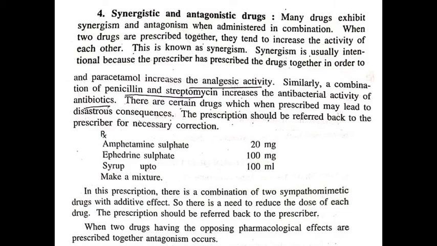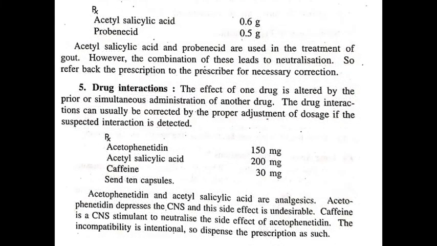When two drugs having opposing pharmacological effects are prescribed together, then there is an antagonism type of interaction. Example, acetyl salicylic acid and probenecid when prescribed together in the treatment of gout, in this combination there is neutralization.